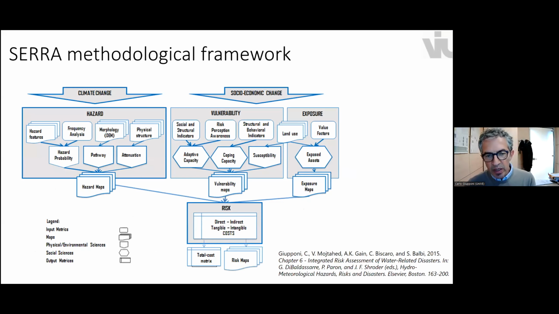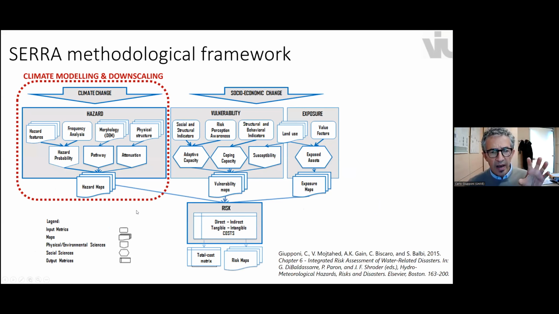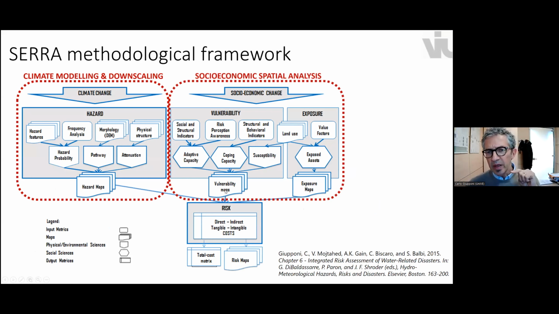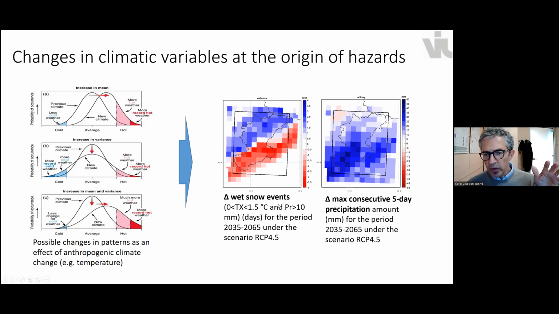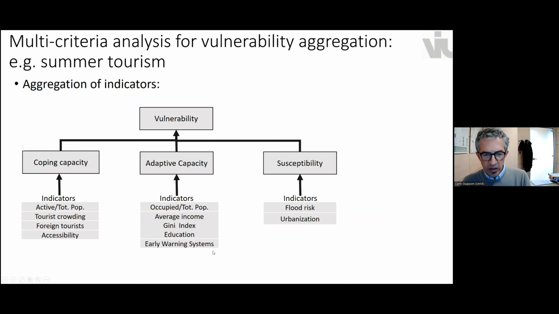And what is peculiar is that we applied this general framework with quite specific climate modeling and downscaling, with the socio-economic spatial analysis, and also with monetary valuation of the expected damages. In particular, for example, for climatic variables, we do not look at temperature, but we look, for example, at the variation in wet snow events that may be quite dangerous for electricity network.